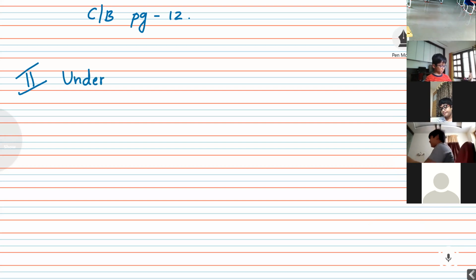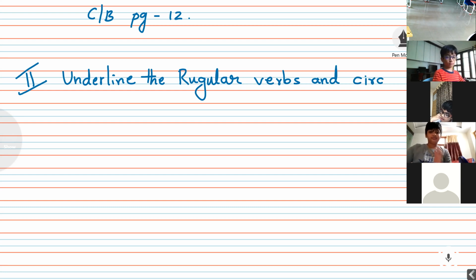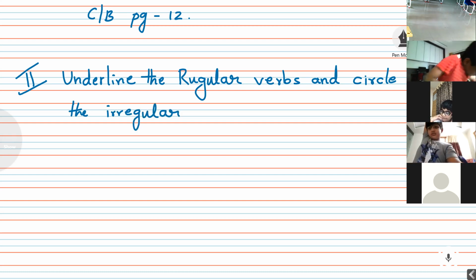Underline the regular verbs and circle the irregular verbs.